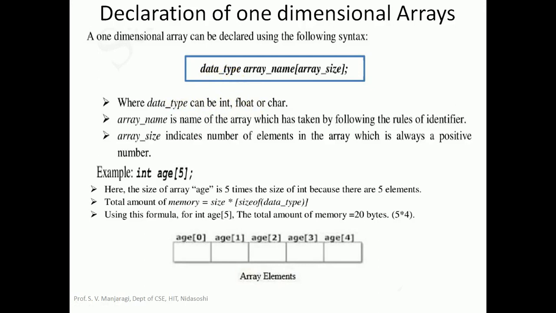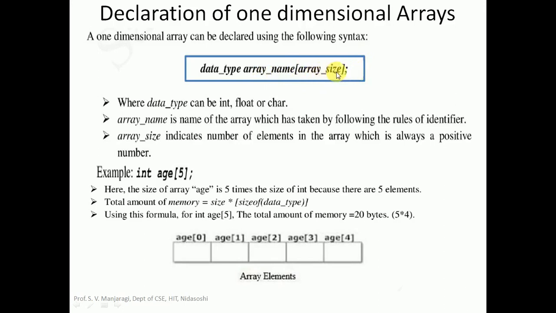So depending upon that, we need to decide about the data type that you want to use here. The data type is followed by array name, so that we already discussed. Array name is basically any valid identifier we can use here. And within the brackets, we can mention the array size, and it ends with a semicolon.